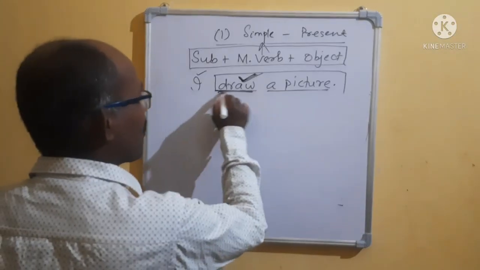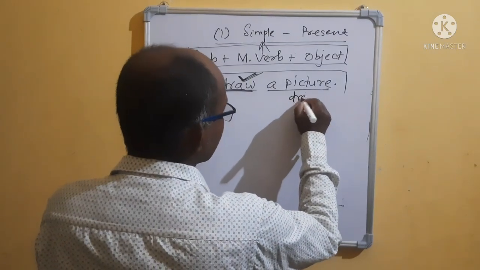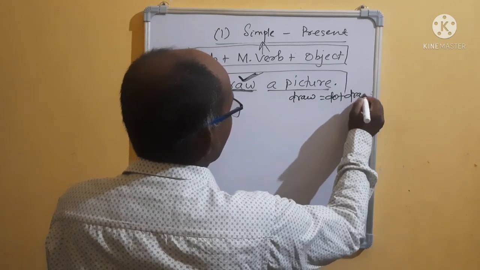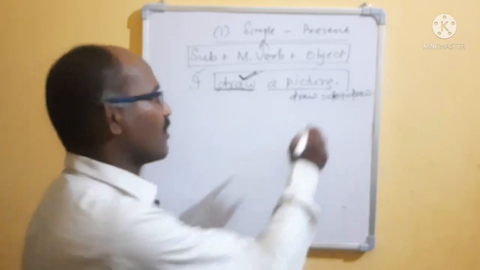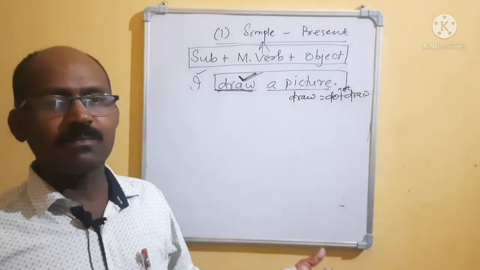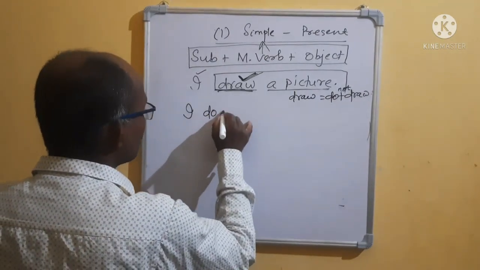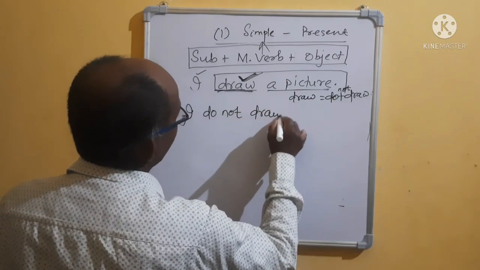Draw means do plus draw. Don't think, just in the middle you use not. If you use not, it became negative. I do not draw a picture.